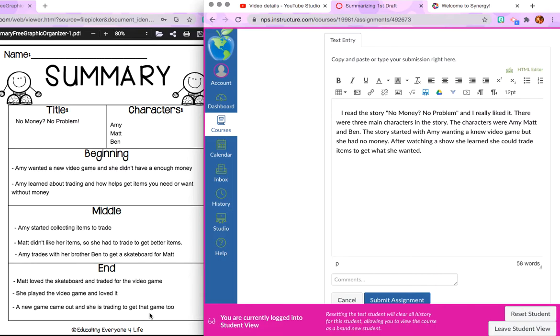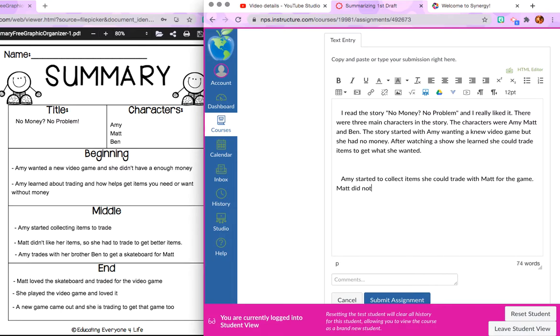Then I'm going to hit enter twice, 1, 2. And I'm going to hit the space bar 3 times, 1, 2, 3. Now I'm going to go ahead and put my middle and my end of my story. Amy started to collect items she could trade with Matt for the game.